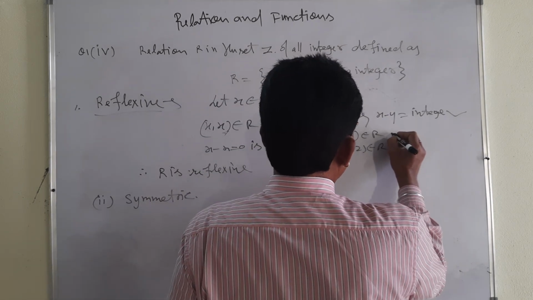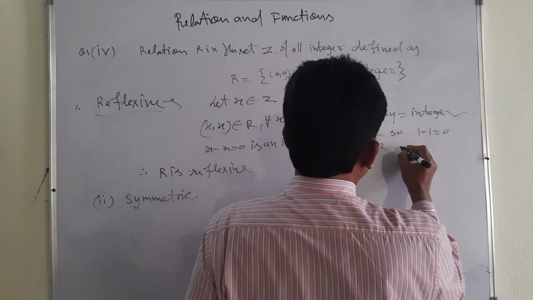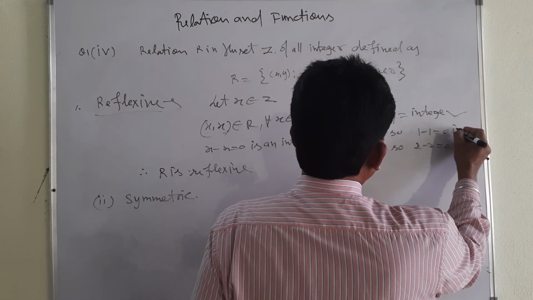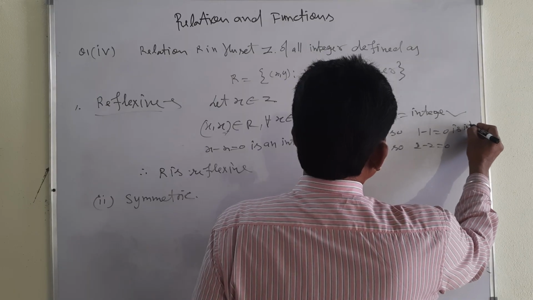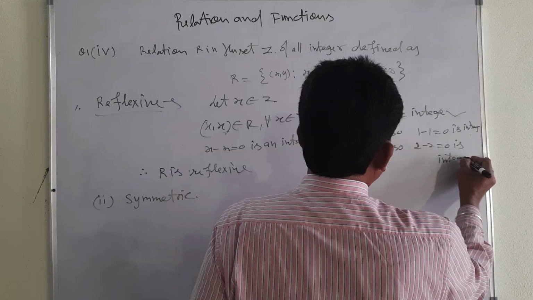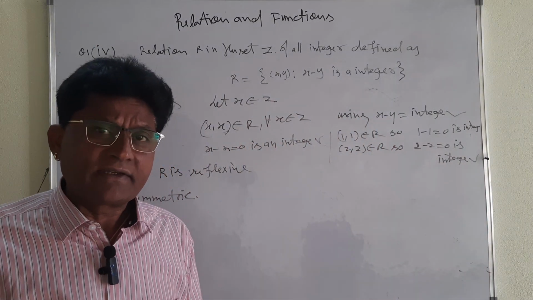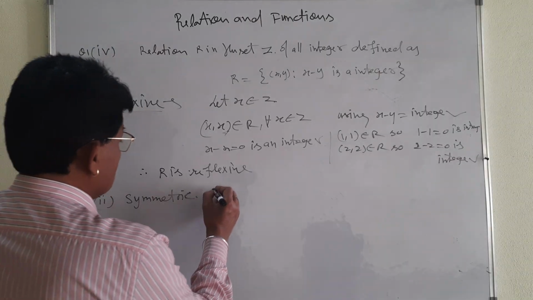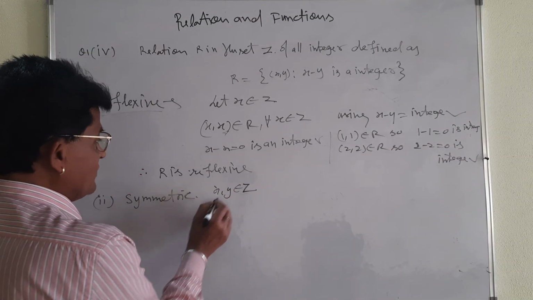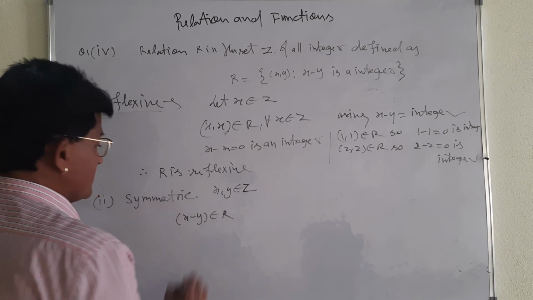Then what will happen? 1 minus 1 is equal to 0 and 2 minus 2 is equal to 0. It is an integer, that is also an integer. Everywhere (1, 1), (2, 2), (3, 3), whatever you want to take, you can take. Similarly, suppose x, y belong to Z, integers. Then what will happen? x minus y belongs to what? R.